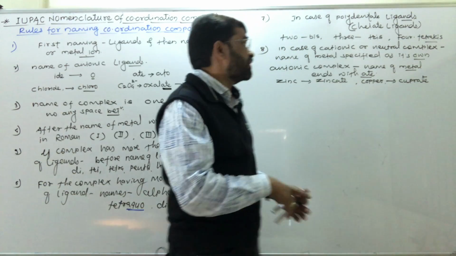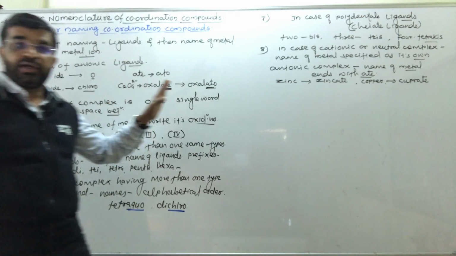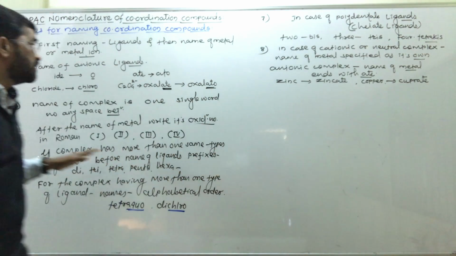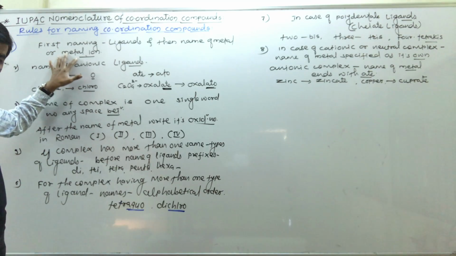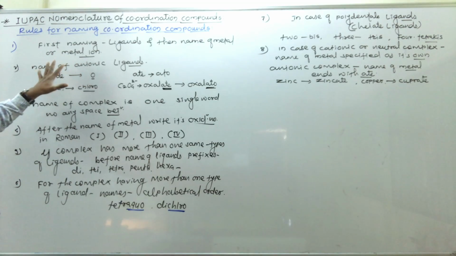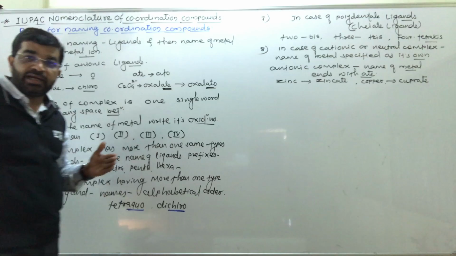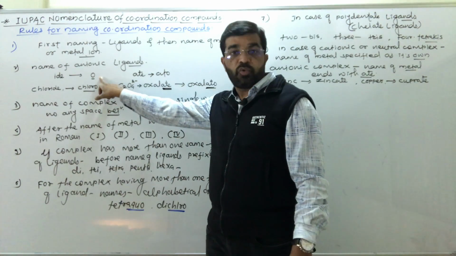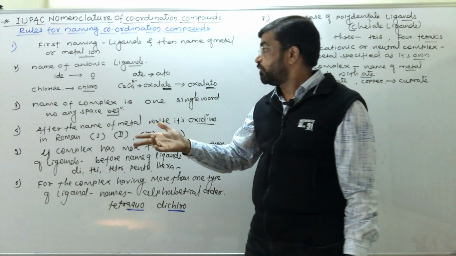And these are nothing but the various rules to write the IUPAC nomenclature or IUPAC names of the complexes. You see, first naming ligands and then name of metal ion is written. Name of anionic ligands are written. If anionic ligand name ends with IDE, then it is replaced by O. Chloride, chloro, bromide, bromo, iodide, iodo, fluoride, fluoro.